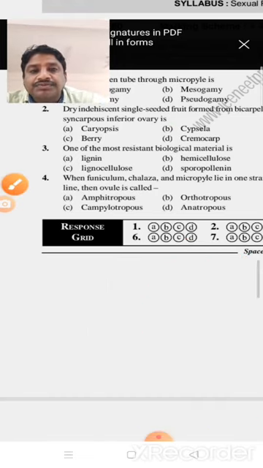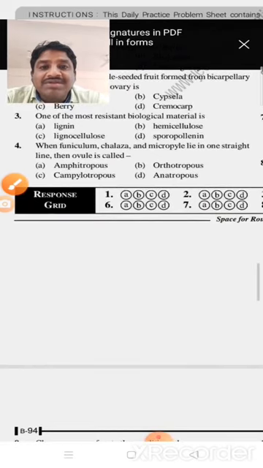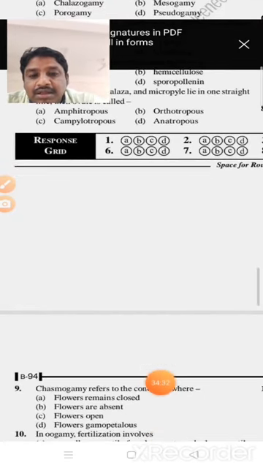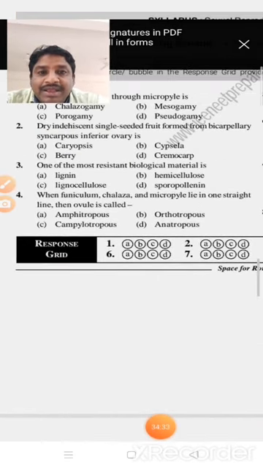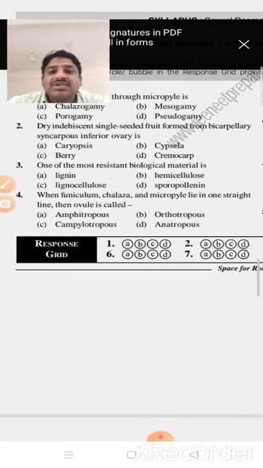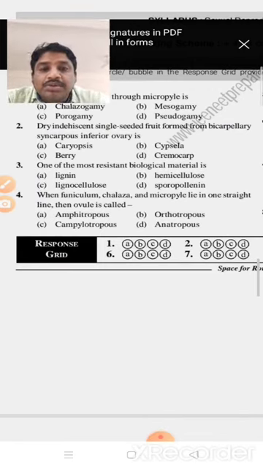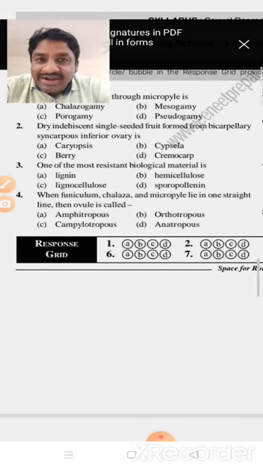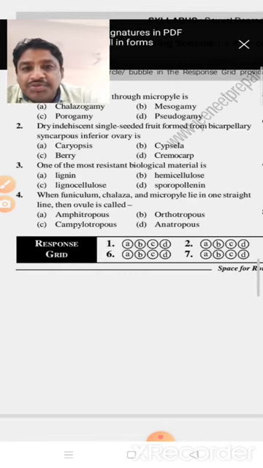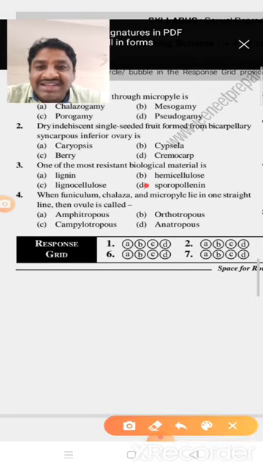Okay. Next, one of the most resistant biological materials is lignin, hemicellulose, lignocellulose, or sporopollenin. Actually, sporopollenin is the most resistant. Already we discussed the pollen grain. The pollen grain exine is made up of sporopollenin. It is highly resistant to organic material. So that's why the right answer is sporopollenin.